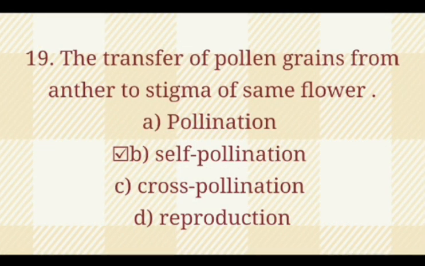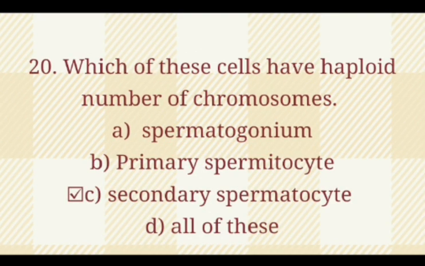MCQs 19. The transfer of pollen grains from anther to stigma of same flower. Option A, pollination; option B, self-pollination; option C, cross-pollination; option D, reproduction. So the correct option is self-pollination.